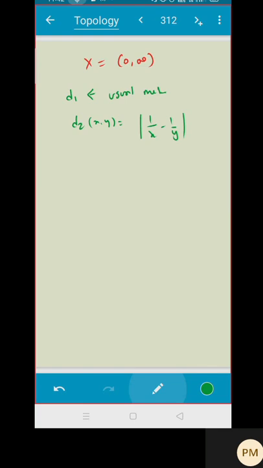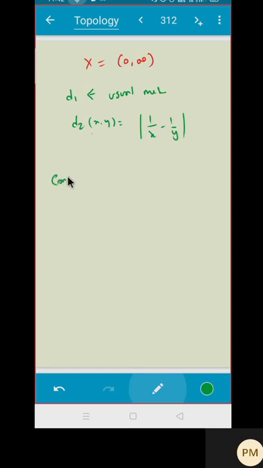I have already proved this metric and this metric are equivalent. You take any open ball here, you just have to prove an open ball in that, and vice versa. Okay, so suppose I'm considering they are equivalent.